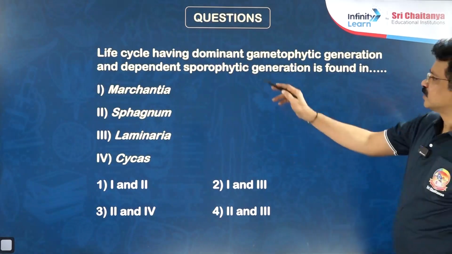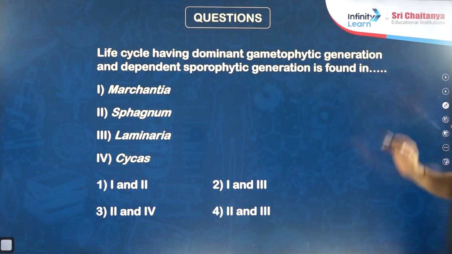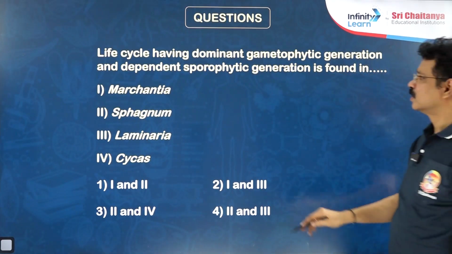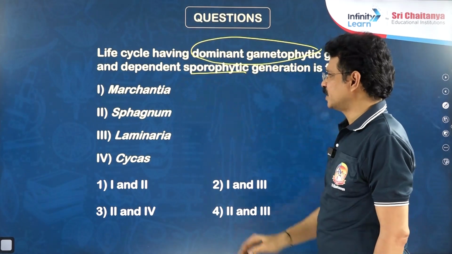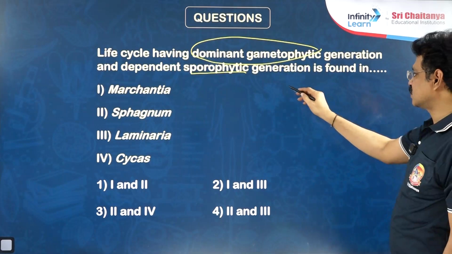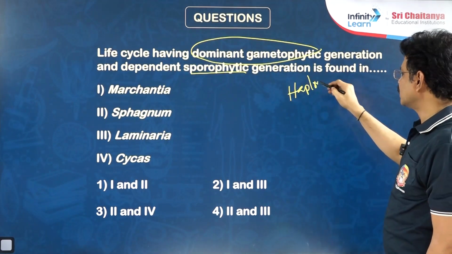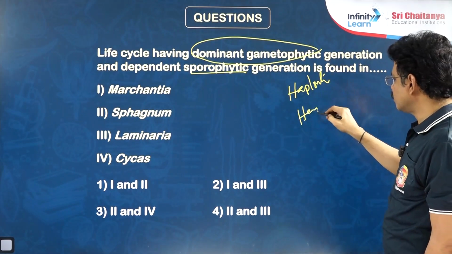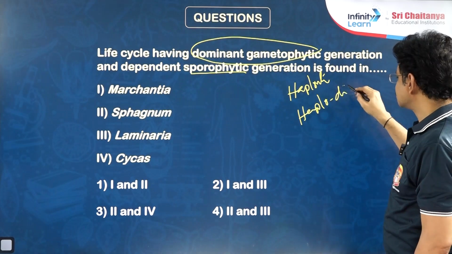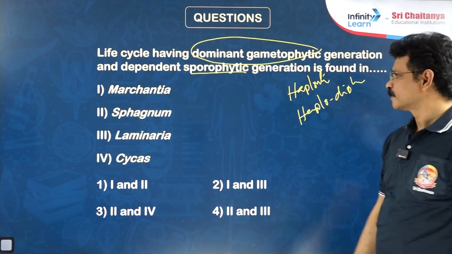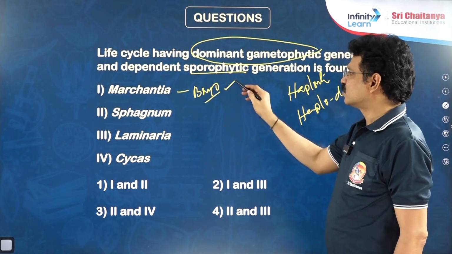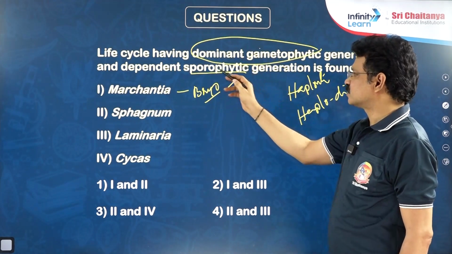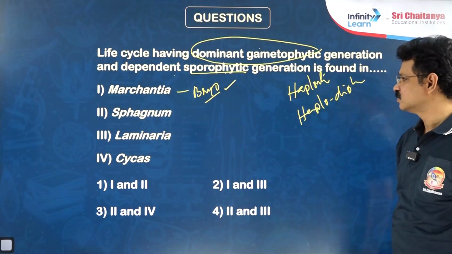Next question. Life cycle having the dominant gametophytic generation and dependent sporophytic generation is found in. Life cycle with gametophyte dominant and sporophyte dependent. This kind of life cycle is generally called haplontic or haplodiplontic life cycle, found in bryophyta members. Marchantia is an example for bryophytes. In all bryophytes, gametophyte is dominant, sporophyte is dependent or highly reduced.